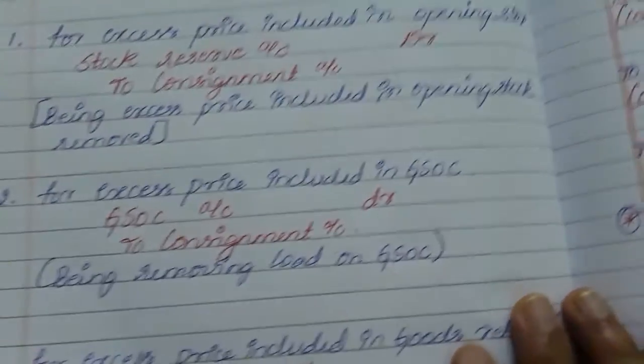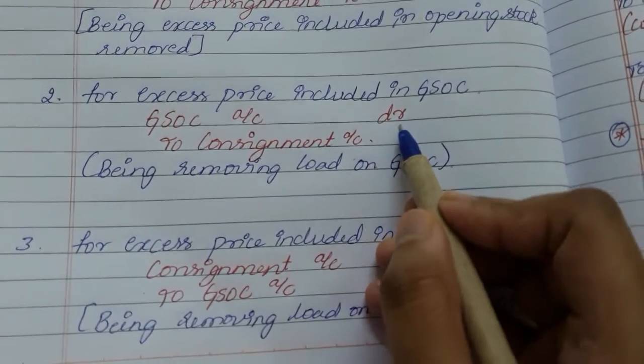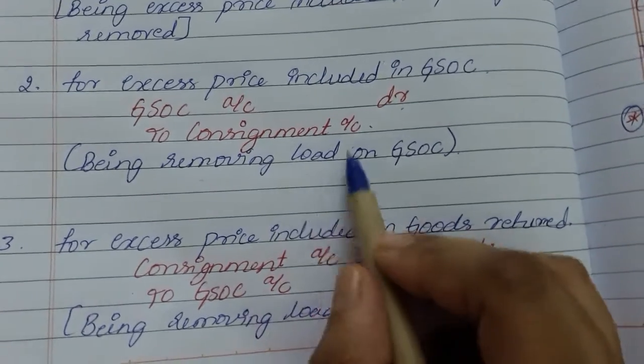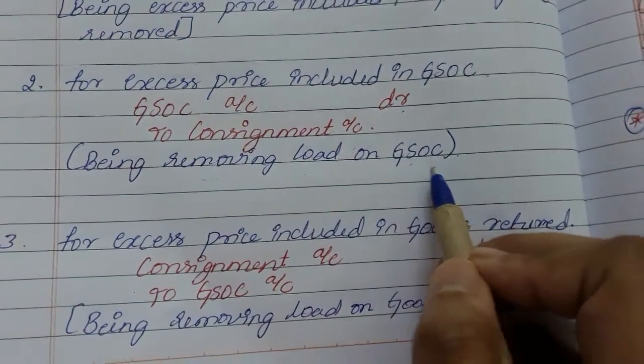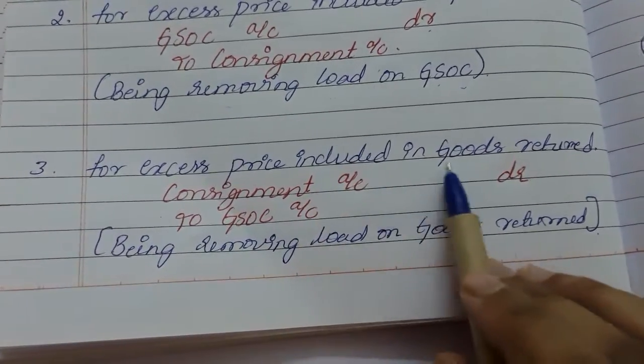So for that purpose we are supposed to prepare an entry, that is goods sent on consignment account debit to consignment account, removing the load, that is, load means profit on goods sent on consignment account. Next entry is for excess price included in the goods returned.